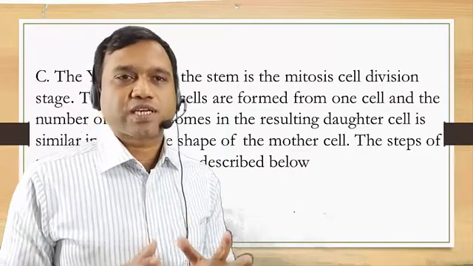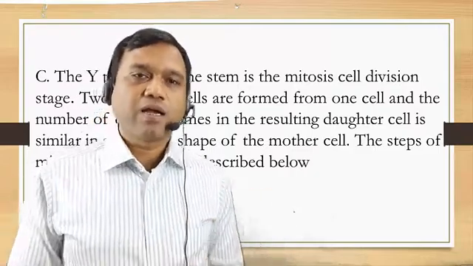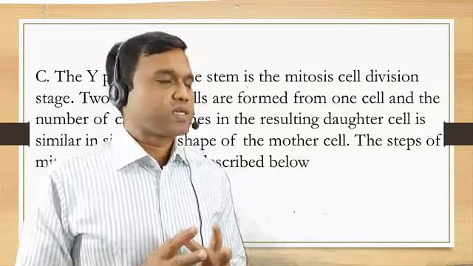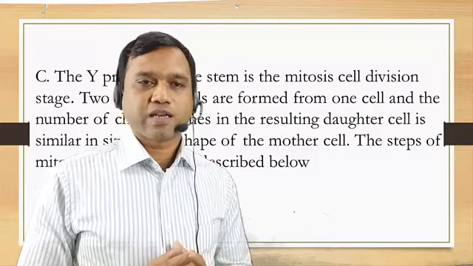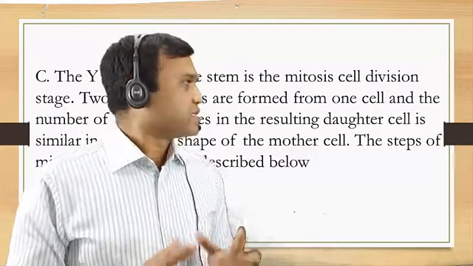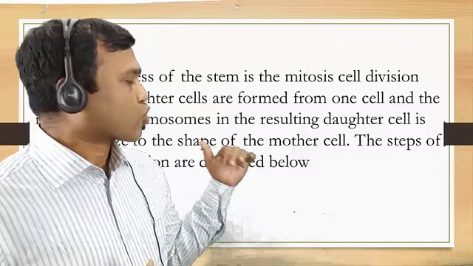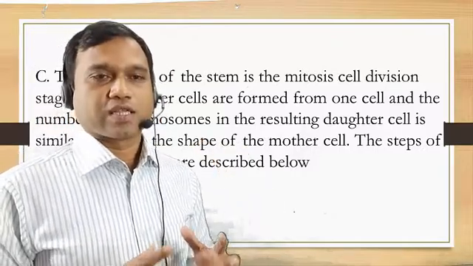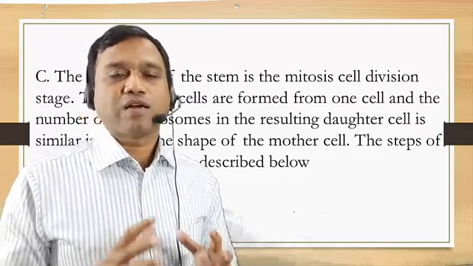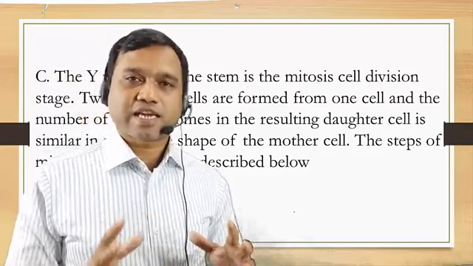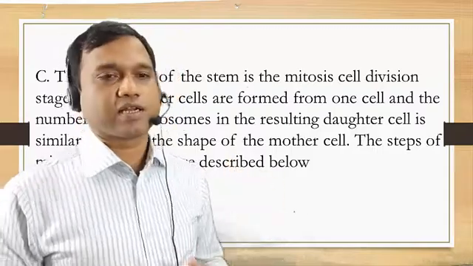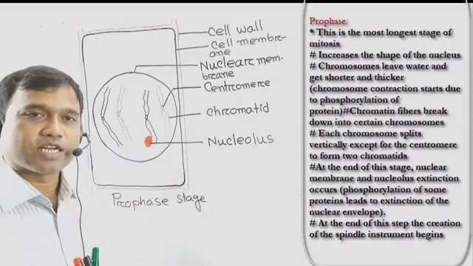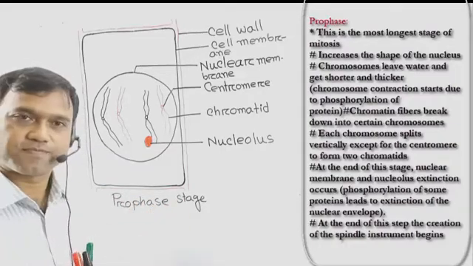The Y process of the stem is the mitosis cell division because here two daughter cells are produced, and the chromosome number of these daughter cells is the same as the mother cell. The steps of mitosis cell division are described below. The first step of mitosis cell division is the prophase stage.